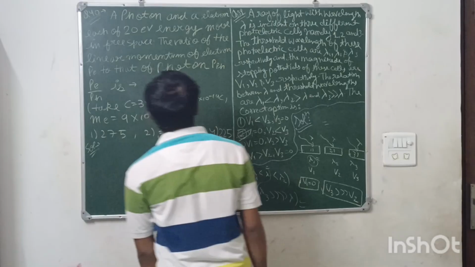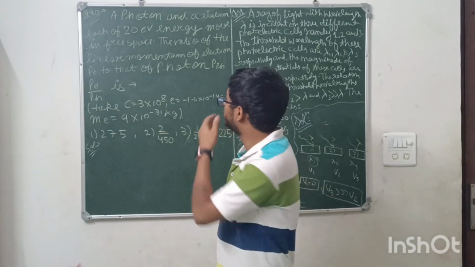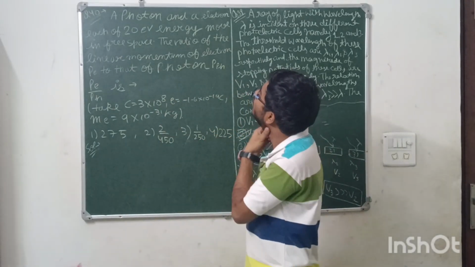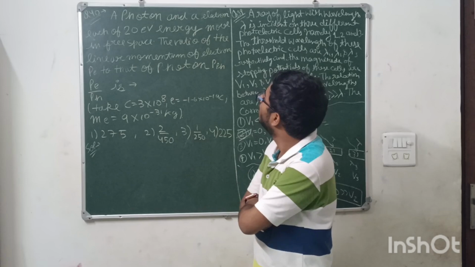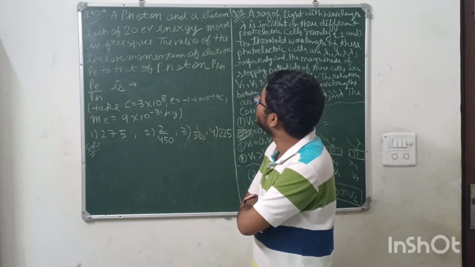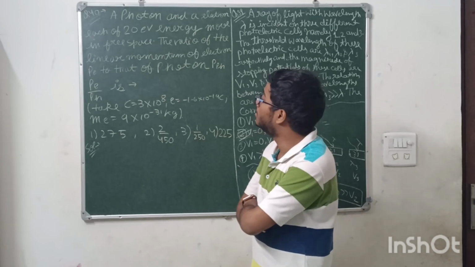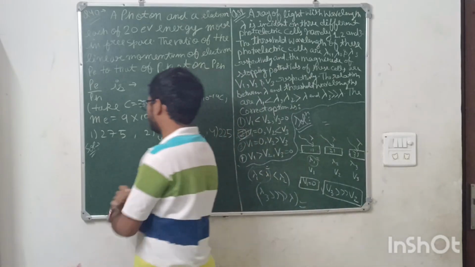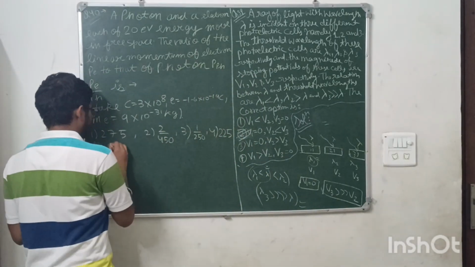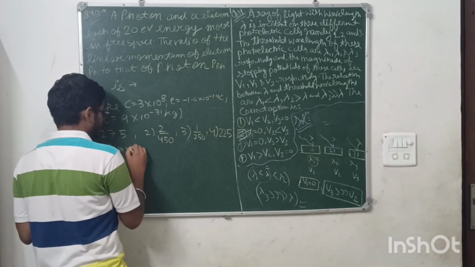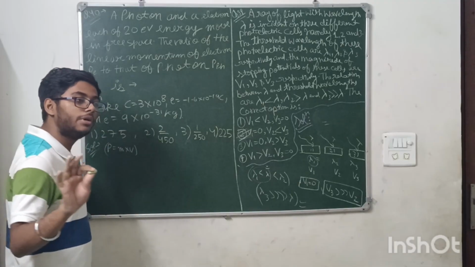Now, the second question is also from modern physics. Let us read. A photon and an electron, each of 20 electron volt energy, move in free space. Find the ratio of the linear momentum of the electron to the linear momentum of the photon. We know that linear momentum is nothing but mass into velocity. This is the linear momentum.